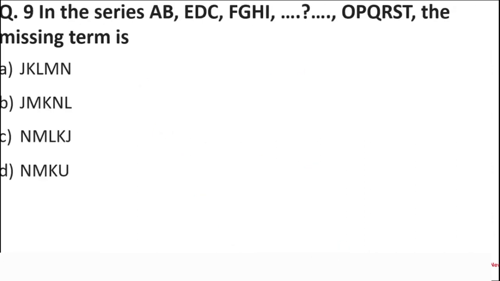Next question: in the series AB, EDC, FGHI and ONMLKJ, what is the term that is going to come in between of this series? Which is the missing term in this sequence? This question is very simple. The first thing you see here is that the first term consists of two letters, the second consists of three, the third of four letters, the fourth of five letters, and the sixth of six letters.